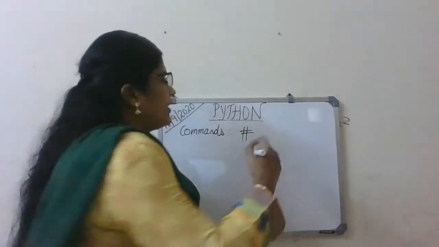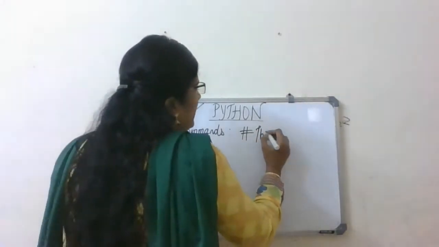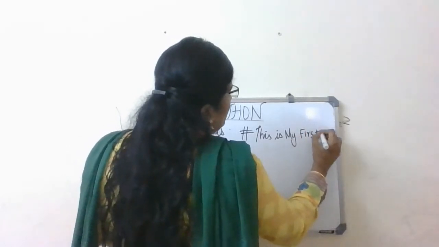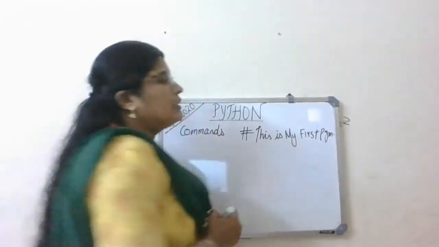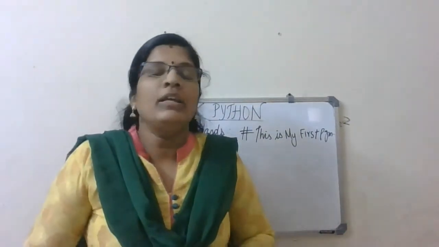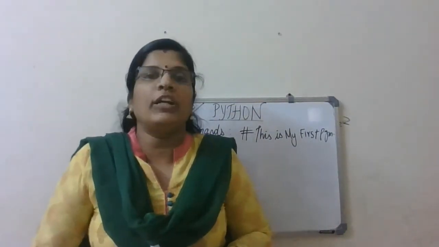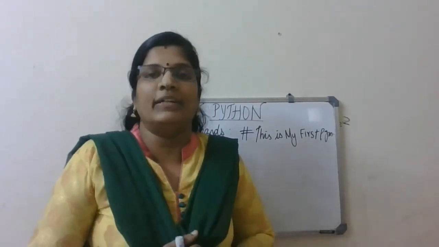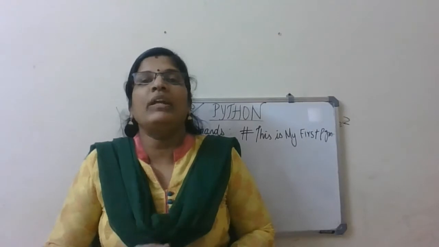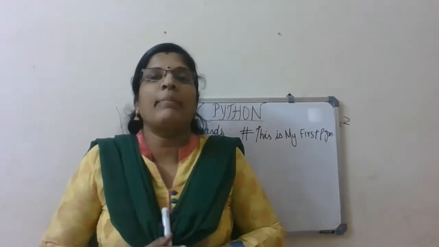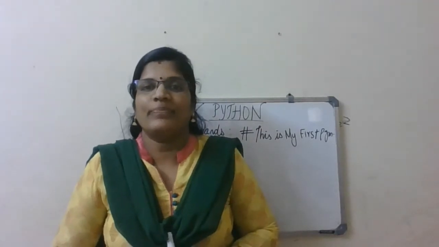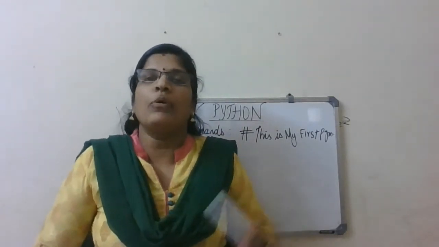So you can say, this is my first program. Any sentence you can write, it is a comment line, and it will not be executed by the Python interpreter. You can write a single line comment or a multi-line comment with double quotes. So this is all about the comment line.